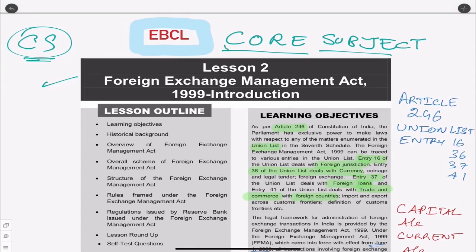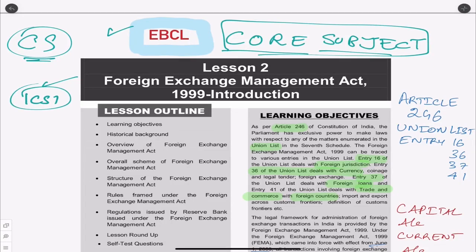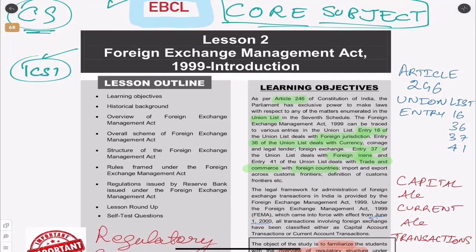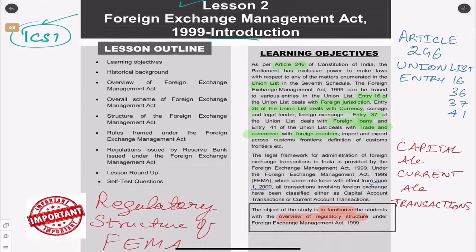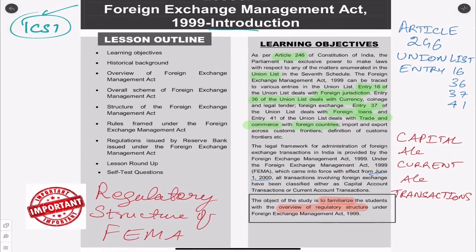This has become a core subject now, and within EBCL, that is why we have bulk of the concentration by ICSI, which is for our Foreign Exchange Management Act. Now let us look at what is the learning objectives of this lesson number 2. So lesson 1 we got a clear picture. In lesson 2 we have Foreign Exchange Management Act Introduction. This is a small lesson, but it gives you the entire overview about this chapter.